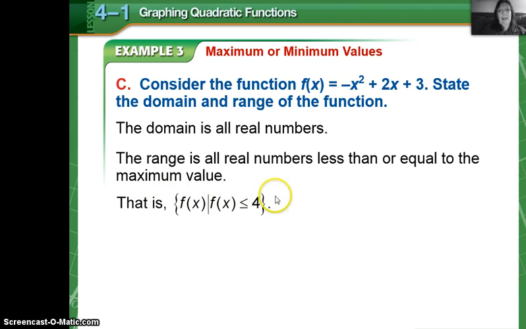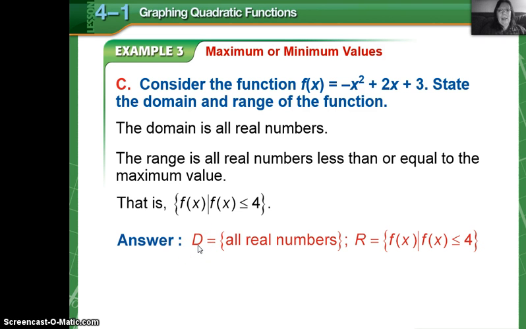This is what that looks like in algebraic notation, and you need to be able to do this. The set of all values of the function, such that the values of the function are always going to be less than or equal to 4. Rewind that and hear that again if you need to, but that's what that means. All real numbers less than or equal to 4 is stated as the set of all values of the function such that values of the function are less than or equal to 4.